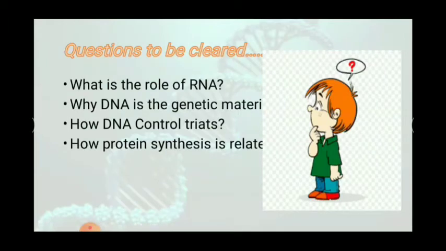So after learning this particular chapter, some questions will be cleared to you, like what is the role of RNA? Why DNA is the genetic material? How DNA controls traits, and how protein synthesis is related to DNA. So all these things will be cleared in your mind. Apart from this, many questions may arise in your mind as well. All questions will be cleared in this particular chapter. So listen carefully.